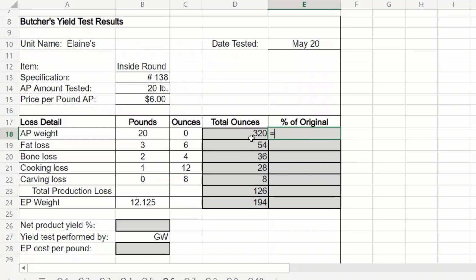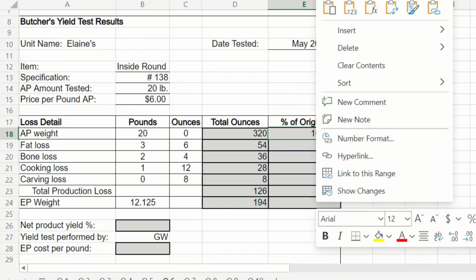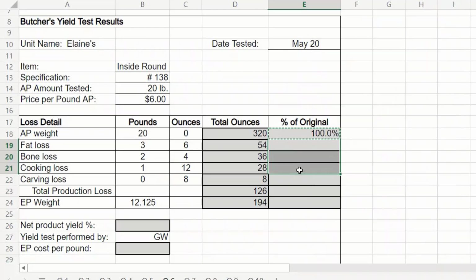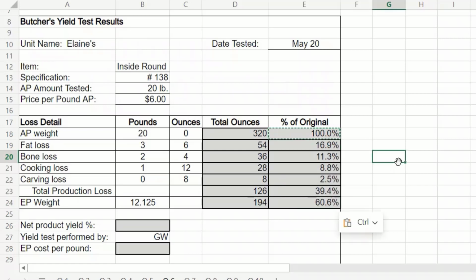So let's see here. We've got our AP weight. We're going to divide that by our starting weight. We'll make that an absolute cell if we're trying to determine our percent of loss here. We should be able to use this formula. Yes, we can. So we see again 16.9% lost to fat, 11.3 was bone. We lost 8.8% cooking and 2.5 carving. So total production loss of 39.4%, which leaves us with an edible portion of 60.6.